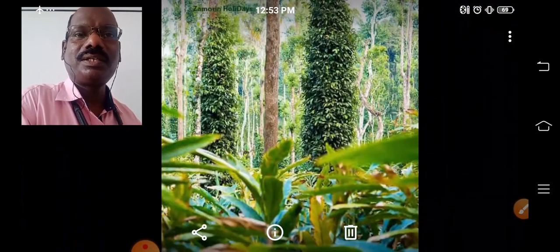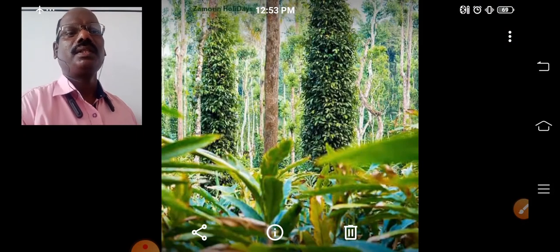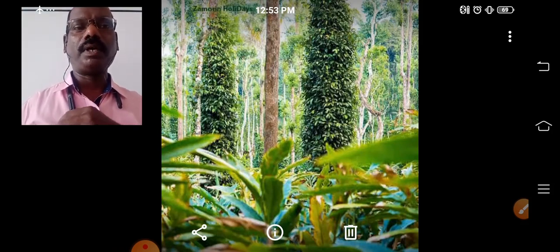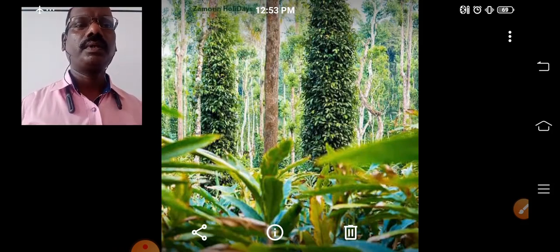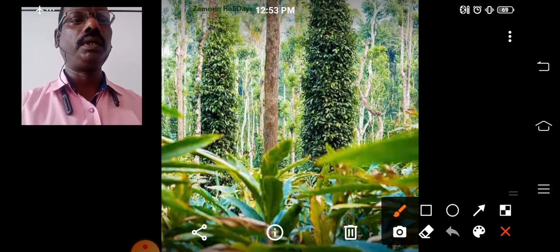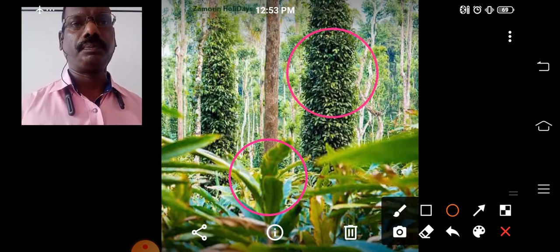You see, it is a spice garden. Various spices. You can see here the cardamom plant and black pepper plant, etc. There the people are growing these spices. It is a cardamom plant. It is the black pepper.